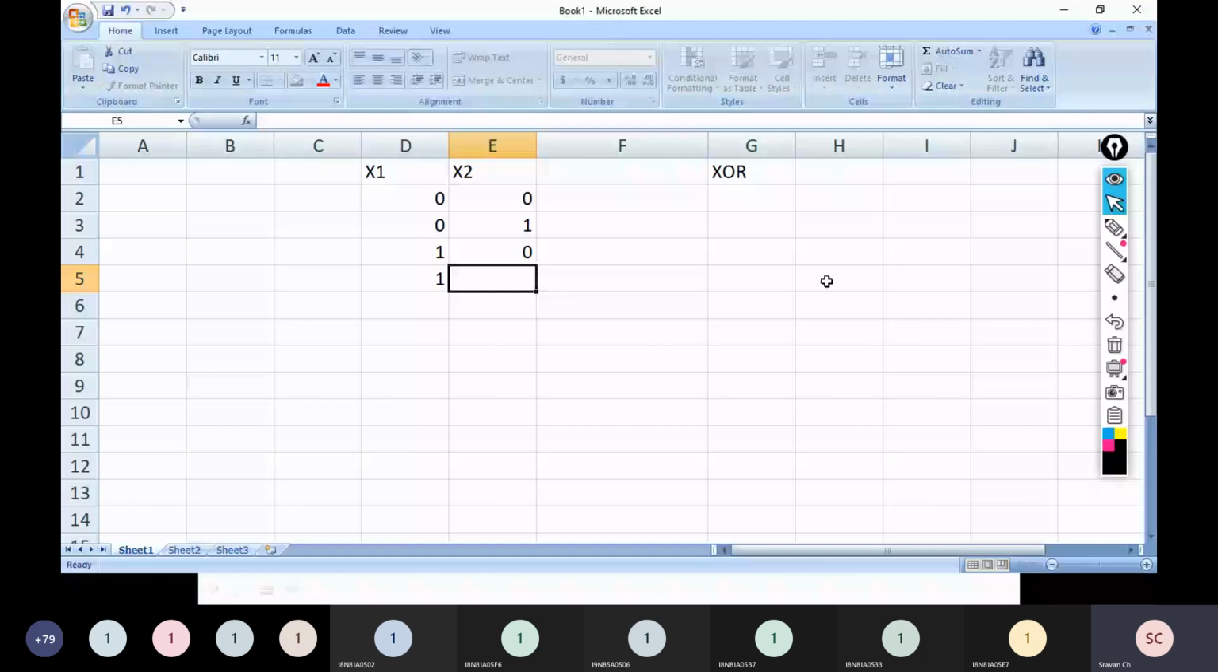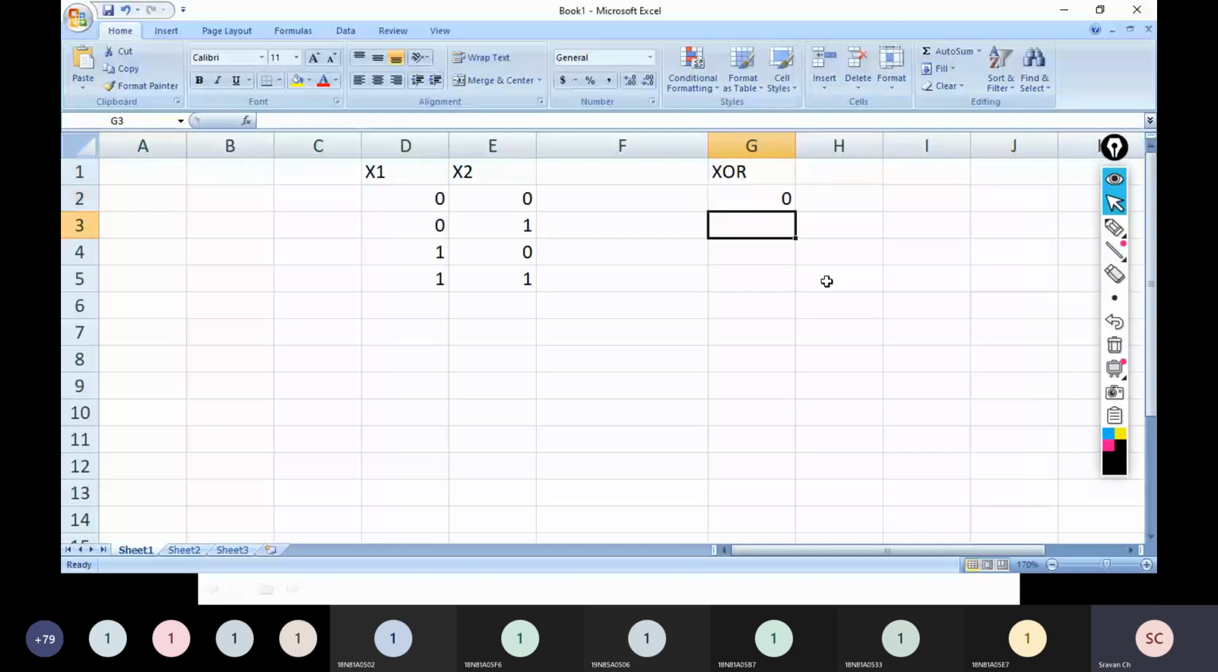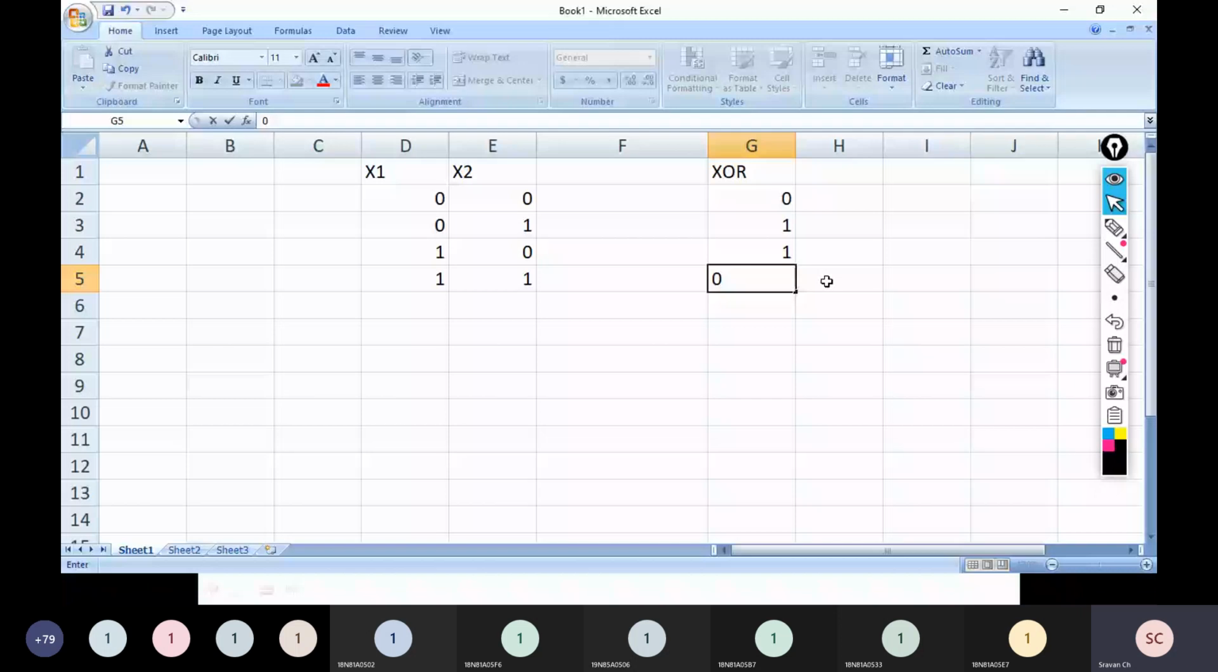If any one of the inputs is 1, then the output will be 1. Means if an odd number of ones are there in the input, then the output will be 1. So friends, here 0 0 output is 0, 0 1 output is 1, 1 0 output is 1, 1 1 it is 0. Please observe this carefully. This is a very, very important point.